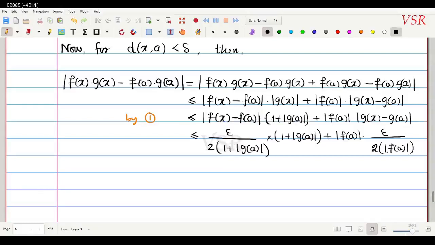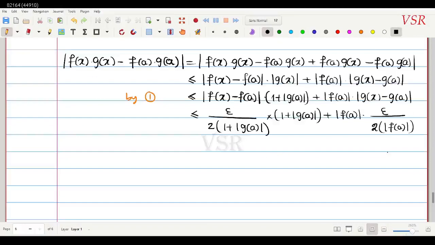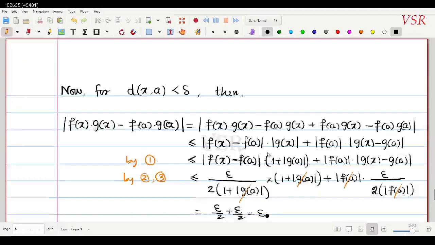Okay, so here what have I used? 2 and 3, by 2 and 3. So this implies that this gets cancelled and this also gets cancelled. So this is equal to epsilon by 2 plus epsilon by 2, so that is equal to epsilon.